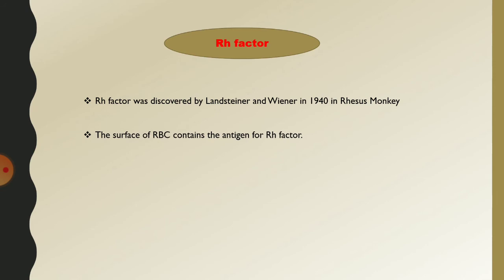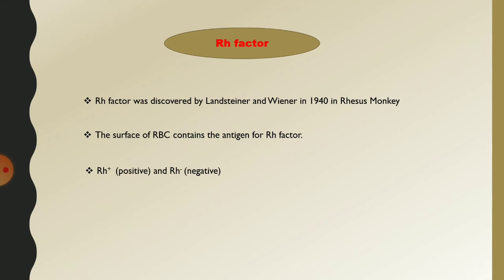Suppose the person has the Rh antigen, the blood group is called positive: A positive, B positive, AB positive and O positive. If the person has no Rh antigen on the RBC, the blood is called a negative group: A negative, B negative, AB negative and O negative.